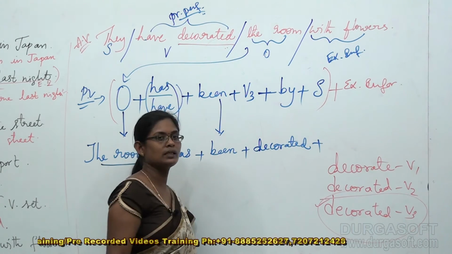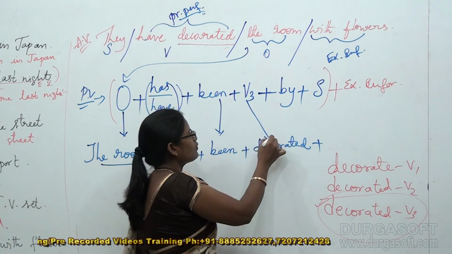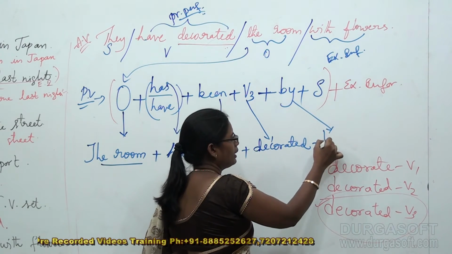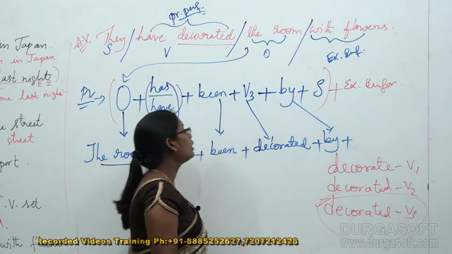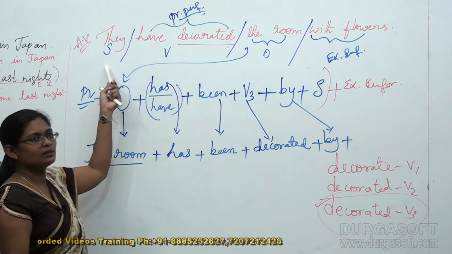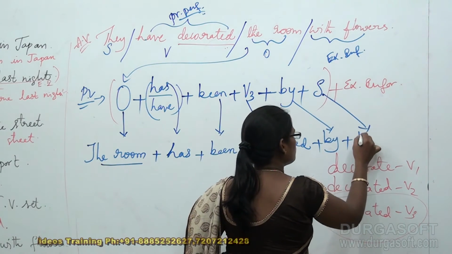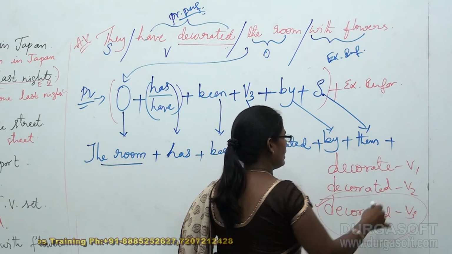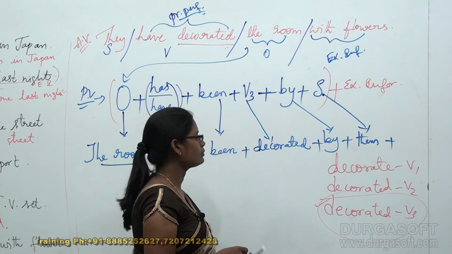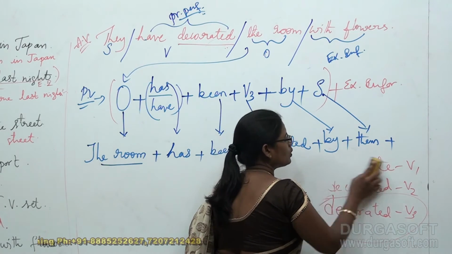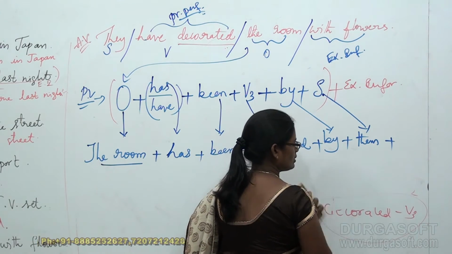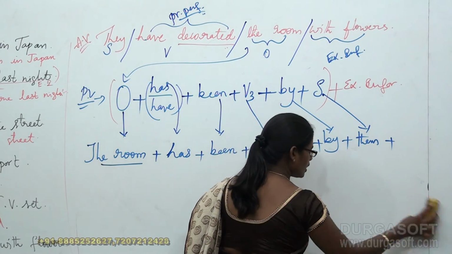Decorated plus transfer by, as it is plus. What's the subject here? They. So they gets converted into them, plus. What is left over in our sentence? Something is left over in our sentence, right?